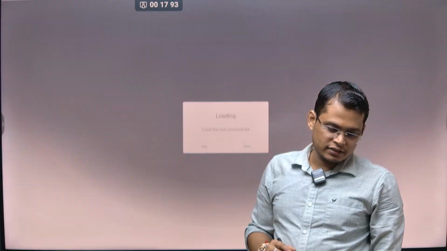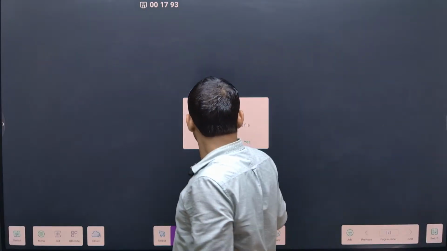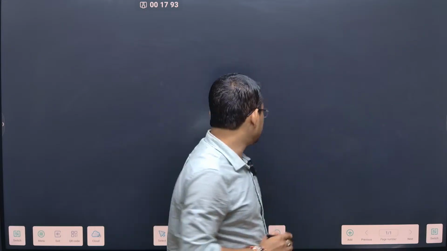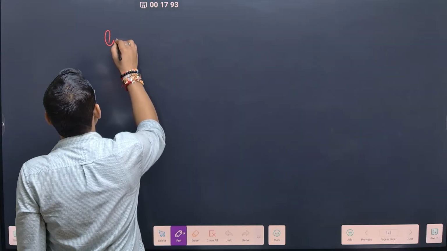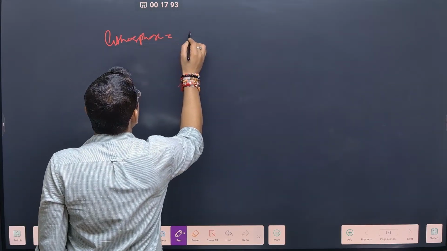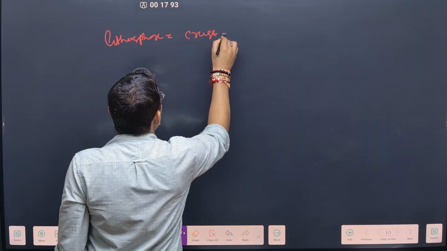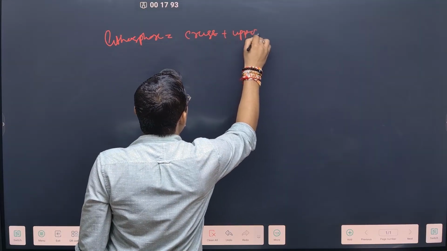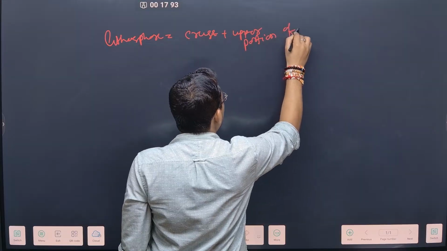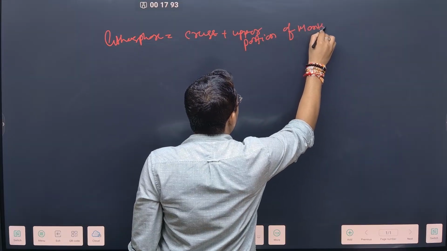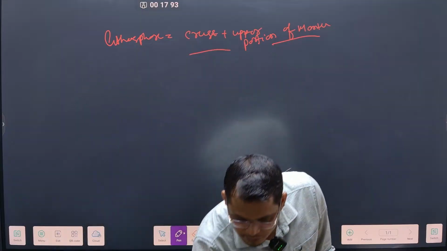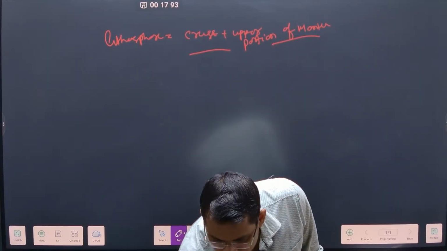So the earth's lithosphere: first of all, lithosphere is equal to crust plus upper portion of the mantle.